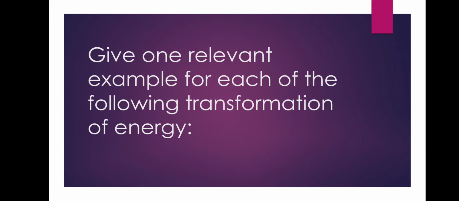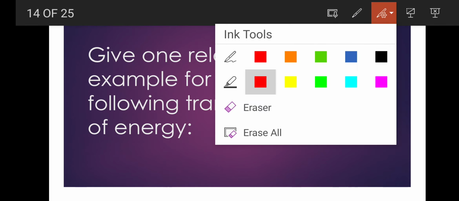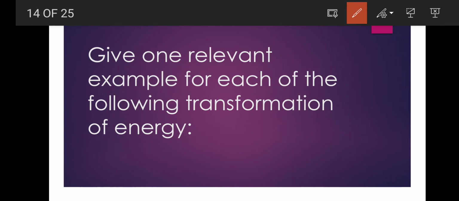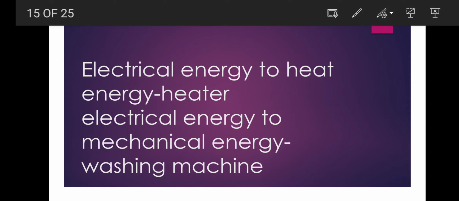Now next is: give one relevant example for each of the following transformations of energy. So let's see what is there. Electrical energy to heat energy. So when electrical energy is converted to heat energy, where will you find this? In the heater. Clear? In the room heater, what happens?